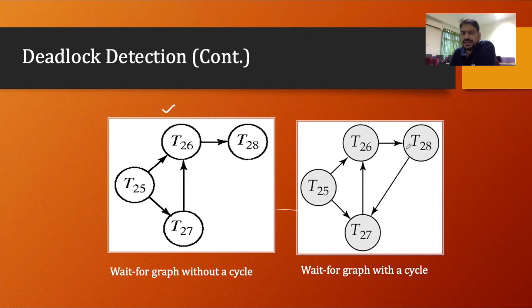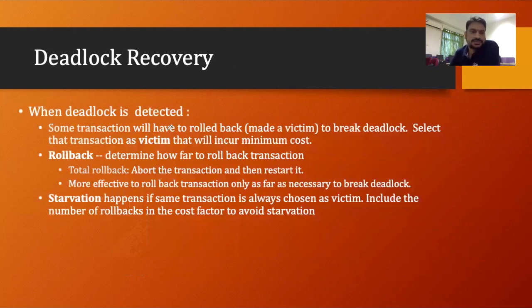Now, if we get a cycle in the wait-for graph, we find that there is a deadlock. How can we recover from the deadlock? Some transaction will have to be rolled back, made a victim, to break the deadlock. Select as victim the transaction that will incur minimum cost. Rollback: determine how far to roll back the transaction. Total rollback means abort the transaction and then restart it. It is more effective to roll back the transaction only as far as necessary to break the deadlock.